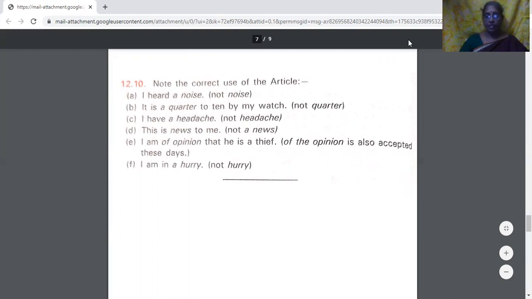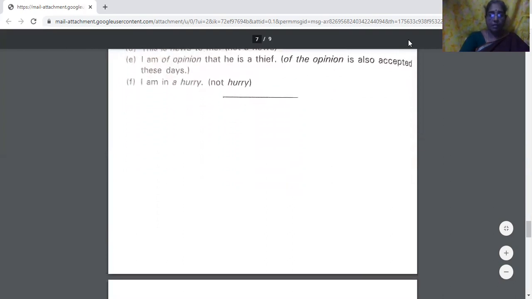We don't say this is a news to me. I'm of opinion that he is a thief. I'm of opinion, or of the opinion, is also accepted these days. I'm in a hurry. Not I am in hurry, I am in a hurry. So these are certain examples.